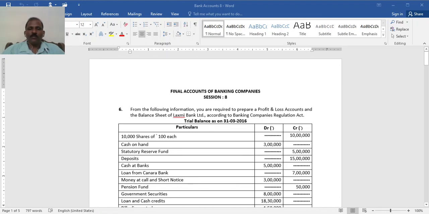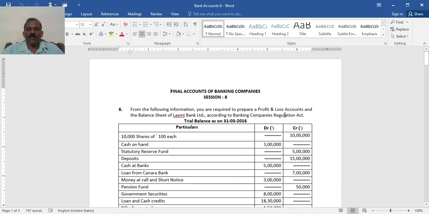This session is on preparation of final accounts of a banking company. Here we shall discuss one full-fledged problem from the details given, I mean from the trial balance and the other information given after the trial balance. You are required to prepare the profit and loss account, or statement of profit and loss, and the balance sheet of a bank. First, let me go through the problem.